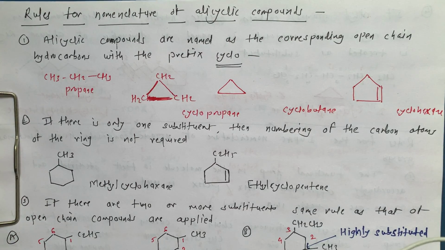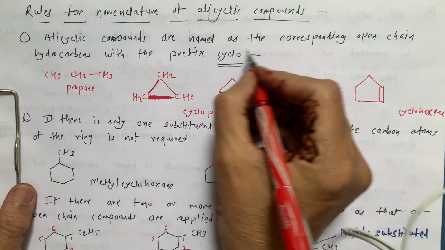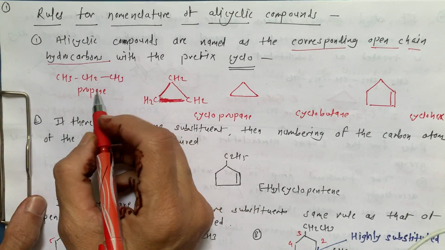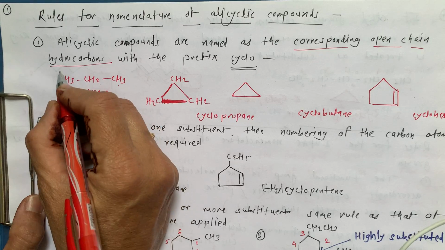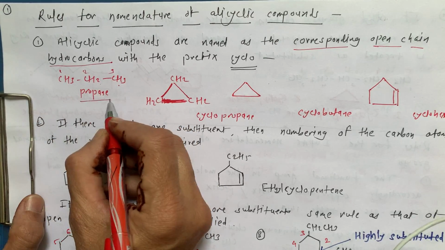Hello students, our next topic is rules for nomenclature of alicyclic compounds. We studied in the classification what alicyclic compounds are. Alicyclic compounds are named as the corresponding open chain hydrocarbons. Suppose this is our propane, CH3 CH2 CH3, carbons 1, 2, 3. So this is our propane.